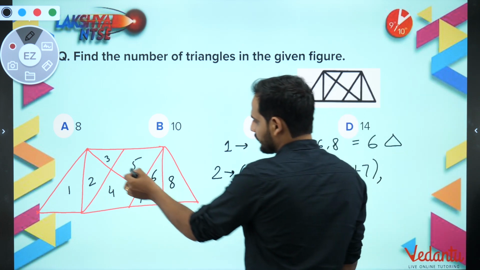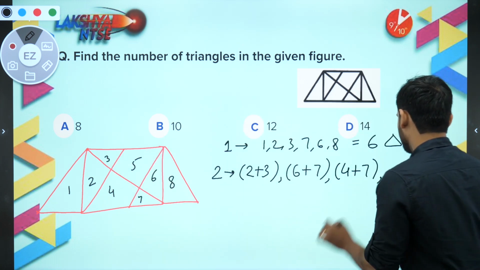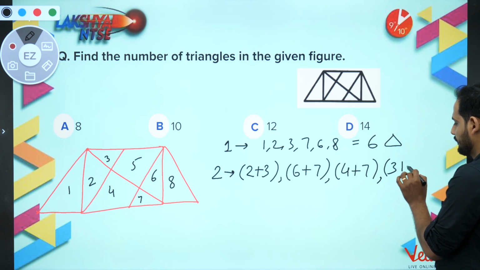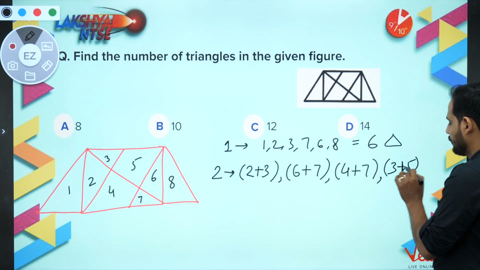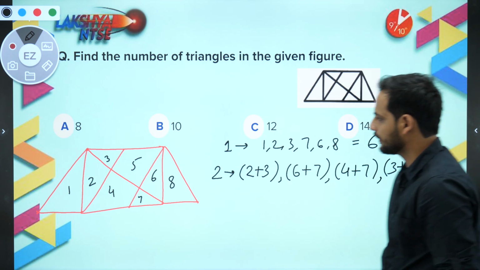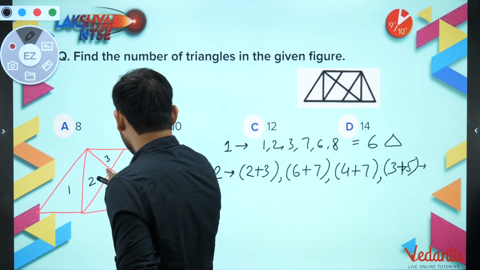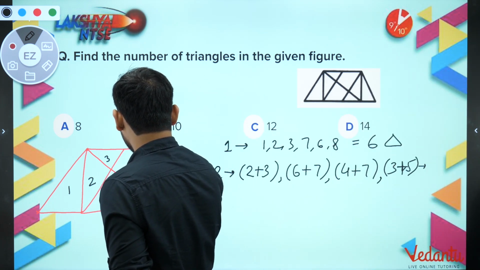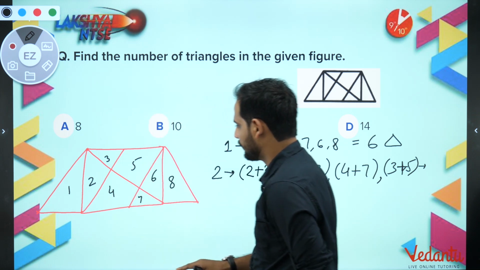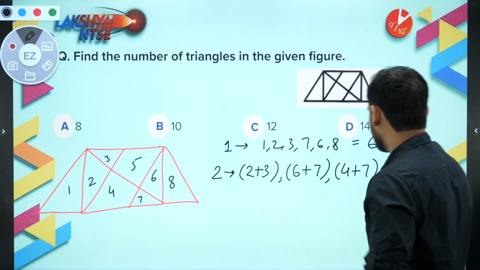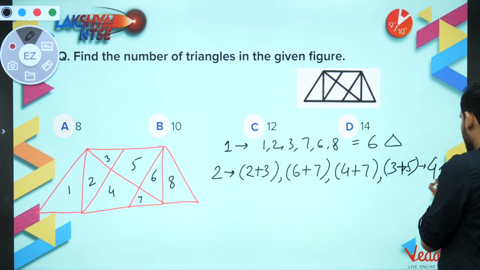And then you will say, sir, similarly 3 and 5 will also be one triangle. Okay, so how many triangles have you got? Is there any other possibility by joining two diagrams? No, there is no other possibility by joining two diagrams. So we are getting total 4 triangles.